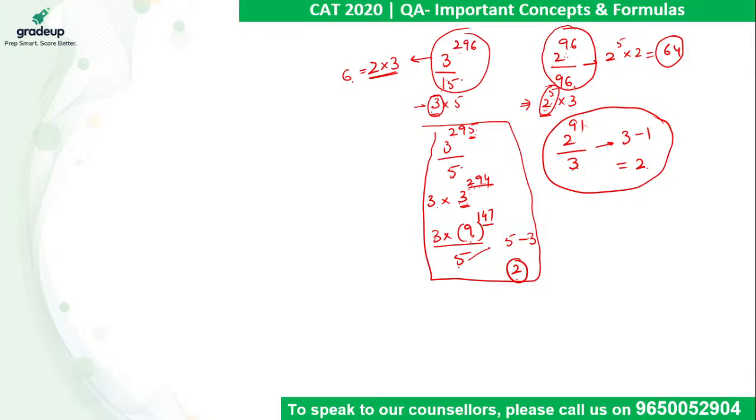So we need to add divisor to it. 5 minus 3 is 2. So by solving this, whatever remainder we got shall be multiplied by the value we have cancelled out initially, which is 3. So 2 times 3 comes out to be 6. So this is the 2 and this is the 3 we multiplied. Yes, that's what I am saying. You can always multiply, divide by the same value.